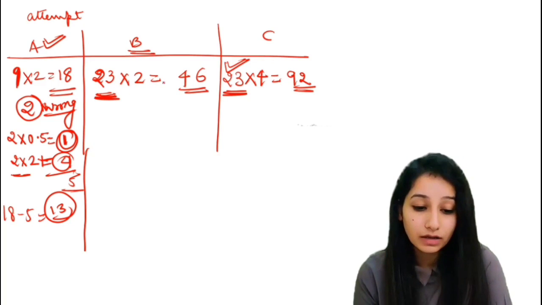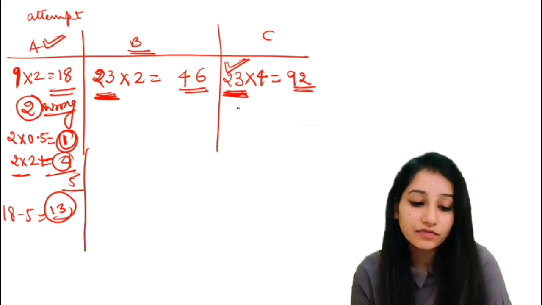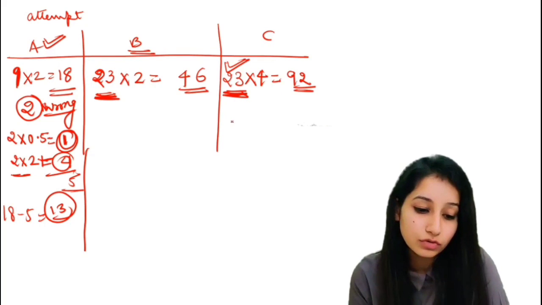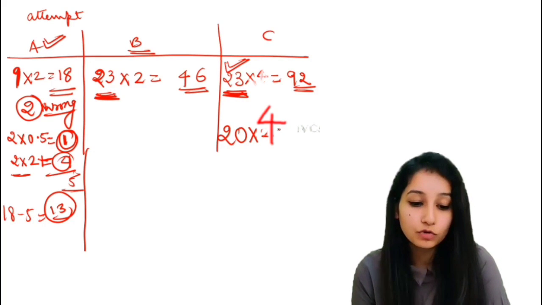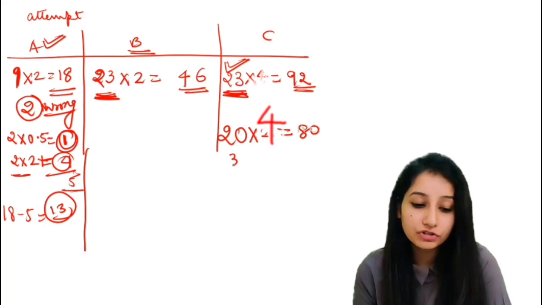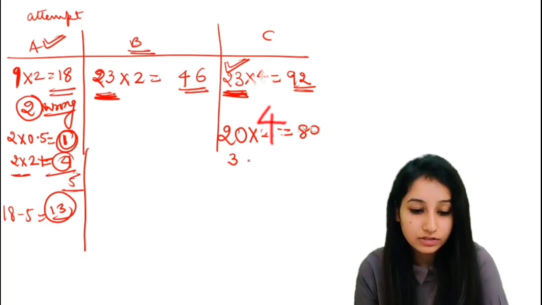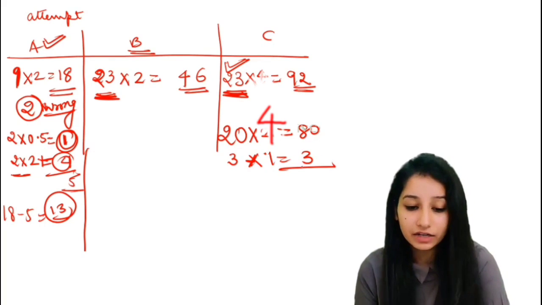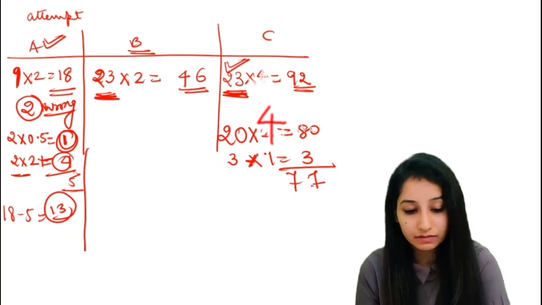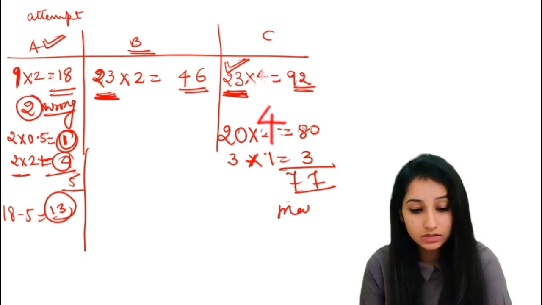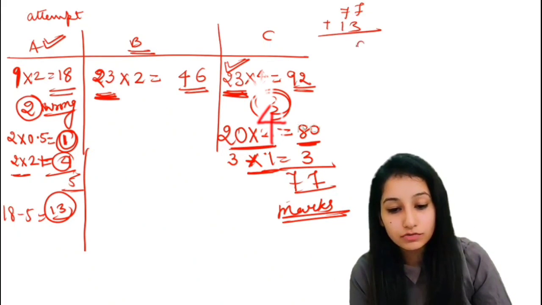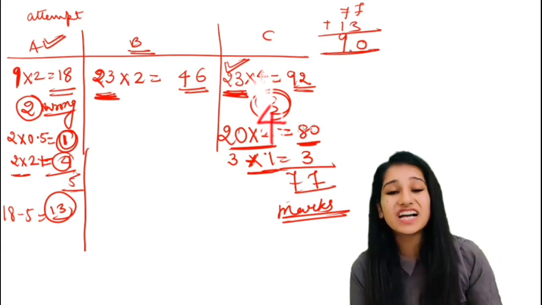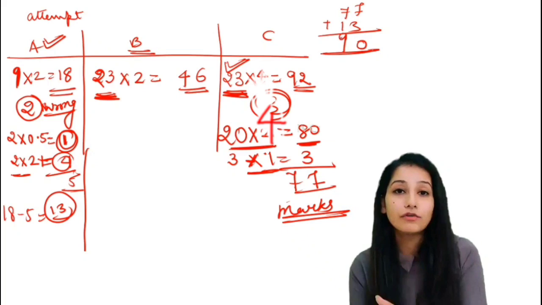Then let's first come to C section. In C section, for example, you were able to solve only 20 questions very well and 3 questions were wrong. So 20 into 2 goes to 80, and 3 questions are wrong, so 3 into 1 is equal to 3 marks negative. So 80 minus 3 is 77. So in this you obtained 77 marks. Now 77 plus 13 is equal to 90. You just need 30 marks for the selection.